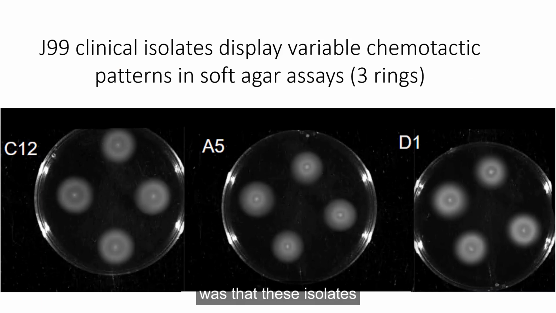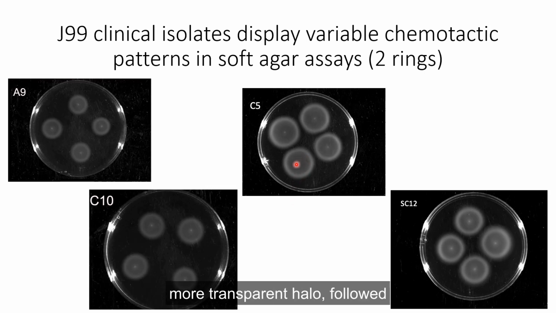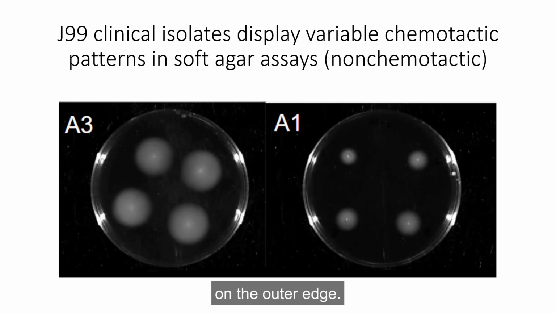What we noticed was that these isolates actually display variable chemotactic patterns. Some strains form 3 rings, some form 2 rings. As you move out from the point of inoculum, you'll see that there is a dark, more transparent halo followed by a more dense-looking ring on the outer edge. And some do not form rings at all, indicating that these strains are non-chemotactic.